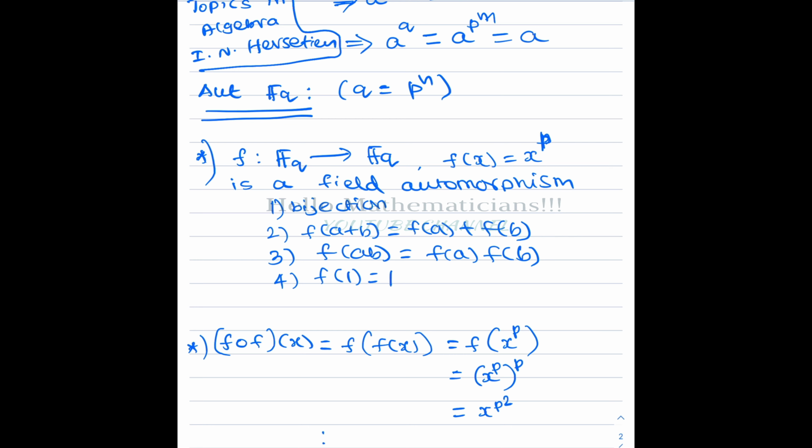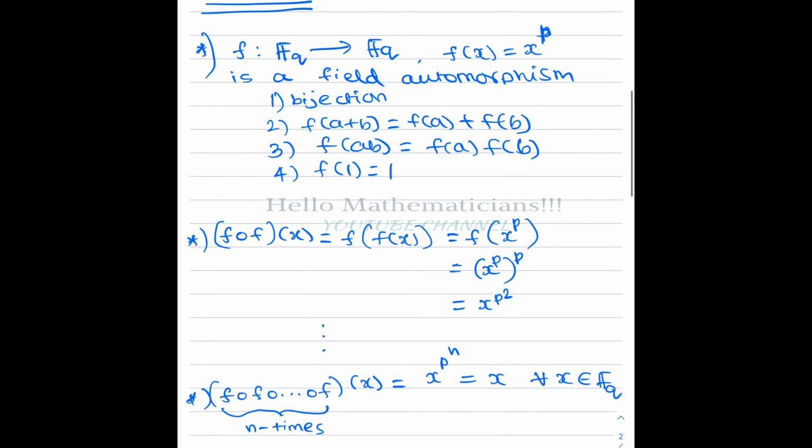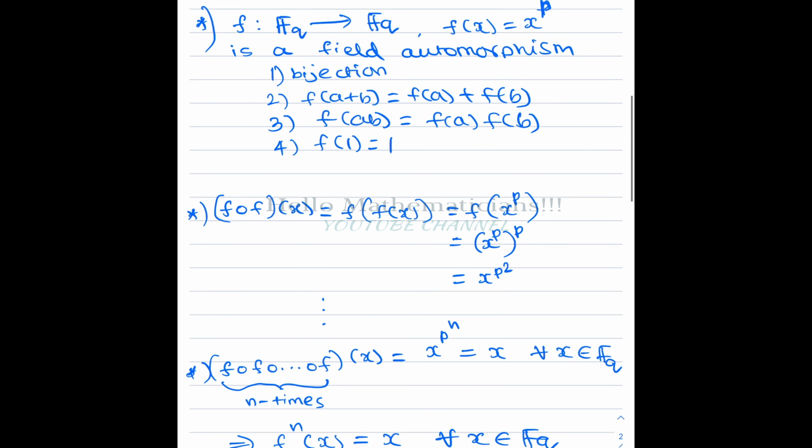For example, f of 1 equal to 1. This is called a Frobenius automorphism.